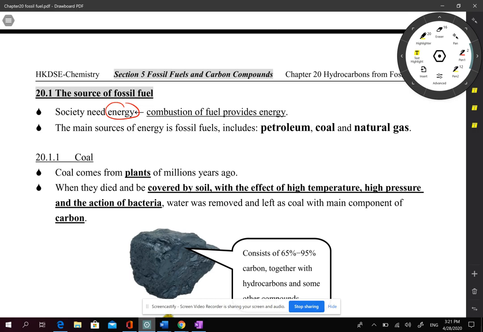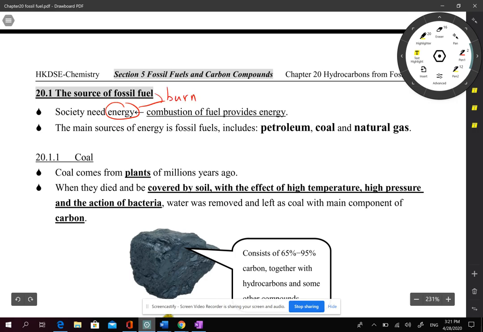But nowadays we know that we have some solutions to try to replace the use of fossil fuels. You have learned it in Liberal Studies. We have many other energy sources. We hope that they can replace the use of fossil fuels, then we can use fossil fuels to do other things, not just to burn them. How can we obtain energy from fossil fuels? We need to burn it.